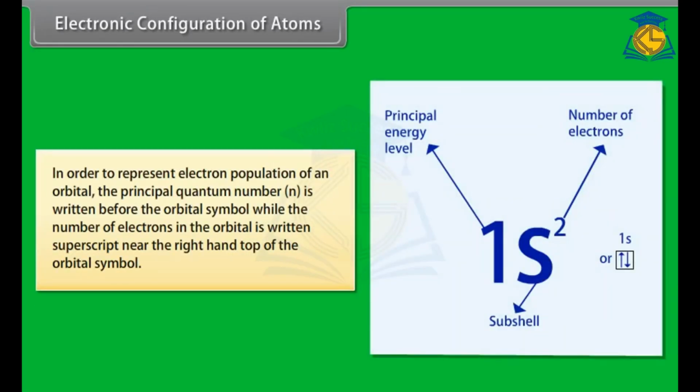Electronic configuration of atoms. In order to represent the electron population of an orbital, the principal quantum number n is written before the orbital symbol, while the number of electrons in the orbital is written as a superscript near the right-hand top of the orbital symbol. If we have two electrons in the s orbital of the first energy level, then it is written as 1s².